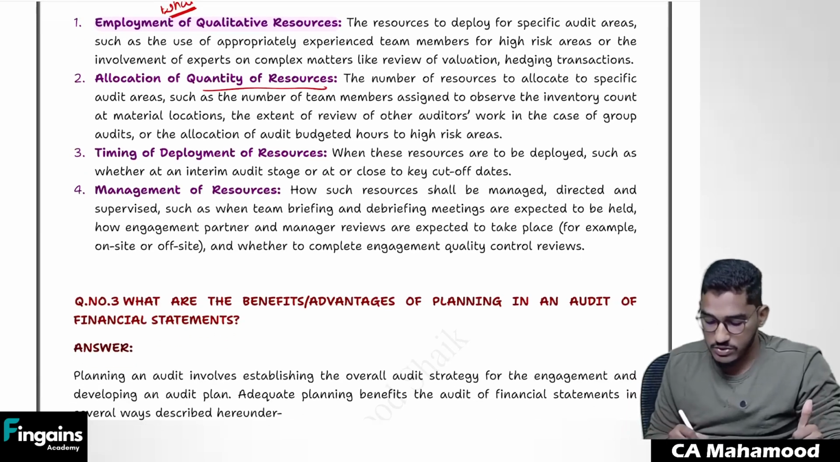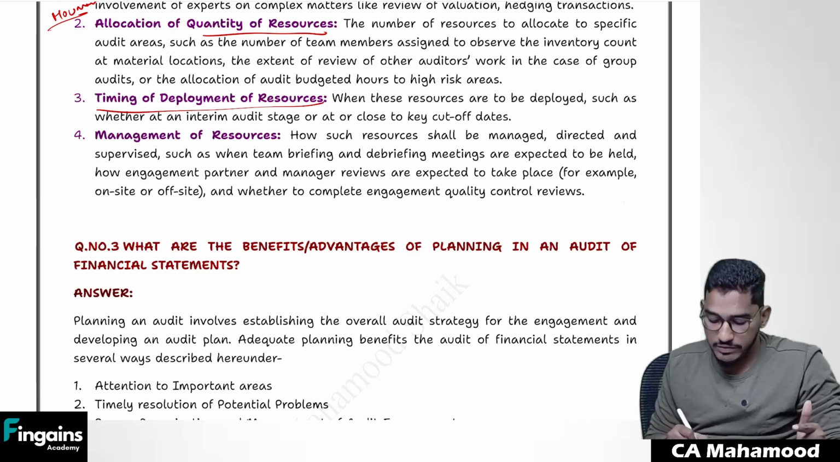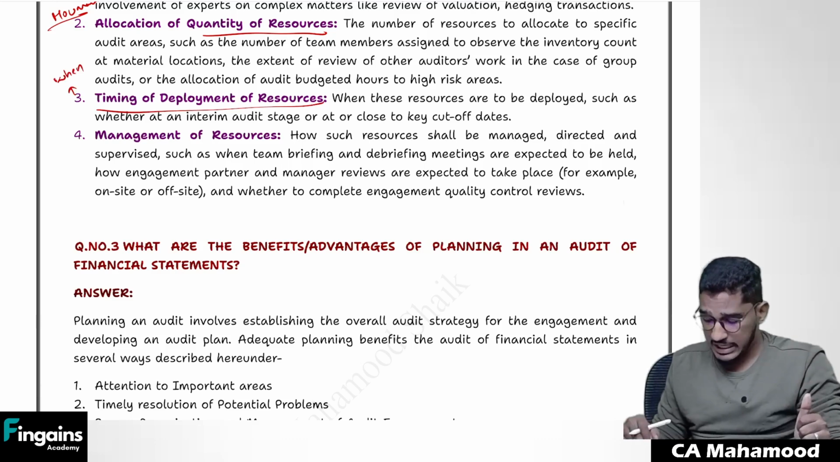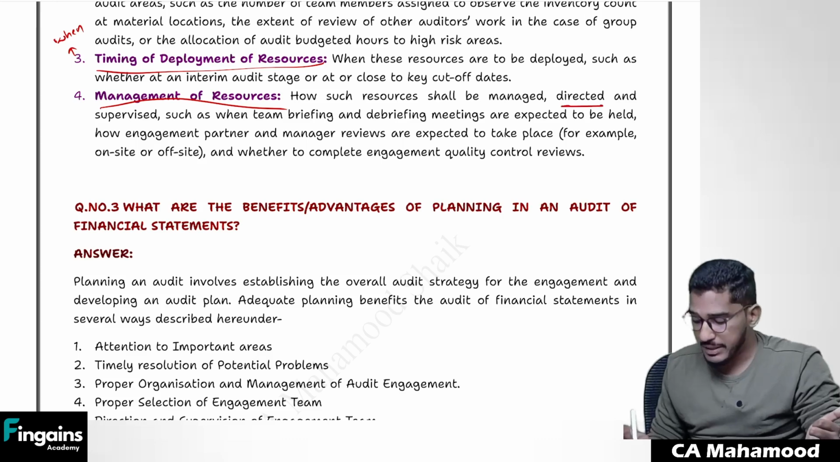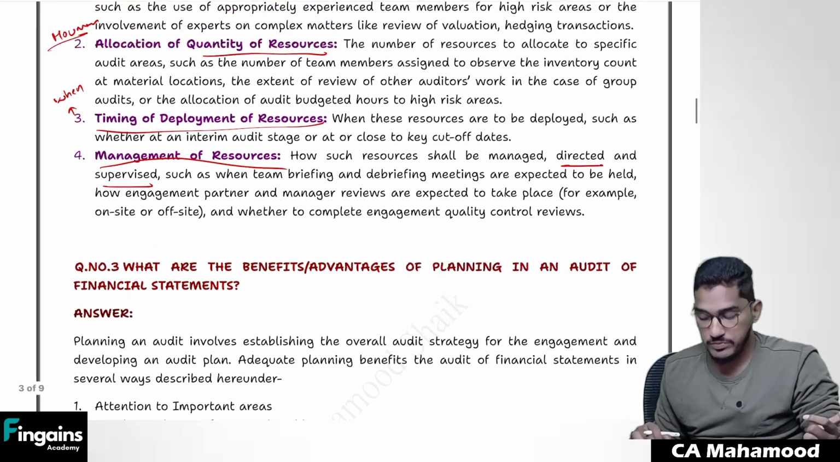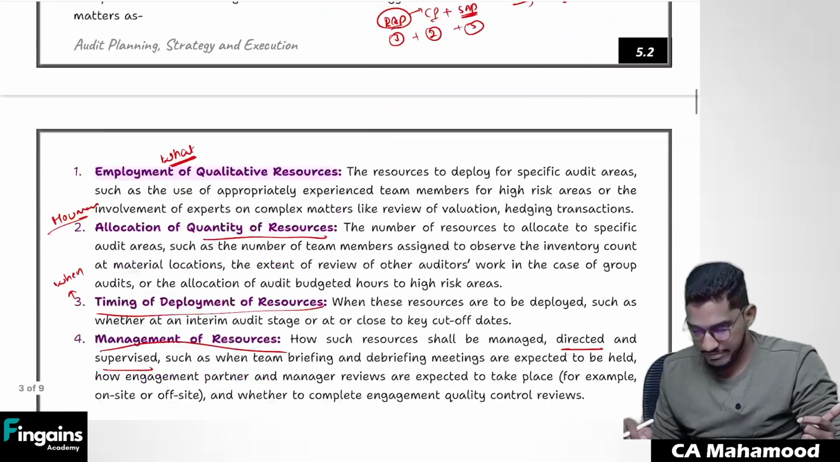Allocation of quantity of resources. Nothing but this is how much. How many resources do you want? That also you can better plan. Timing of deployment of resources. Nothing but this is what I have told, as when you have to deploy the resources. And you can better manage your resources, you can better direct them, you can properly supervise them. So if you have overall audit strategy, this is how you are going to get benefited.